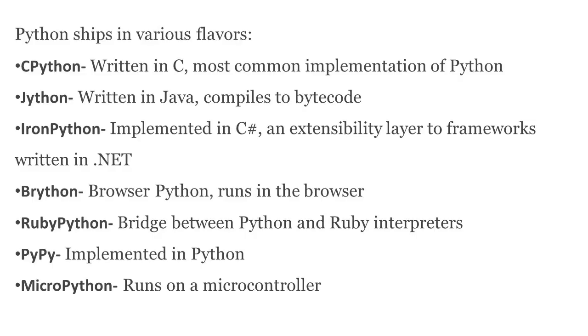Python ships in various flavors. CPython, written in C, is the most common implementation of Python. JPython, written in Java, is compiled to bytecode. IronPython is implemented in C Sharp, an extensible framework written in .NET. Brython runs in the browser. RubyPython is a bridge between Python and the Ruby interpreter. PyPy is implemented in Python. MicroPython runs on a microcontroller.